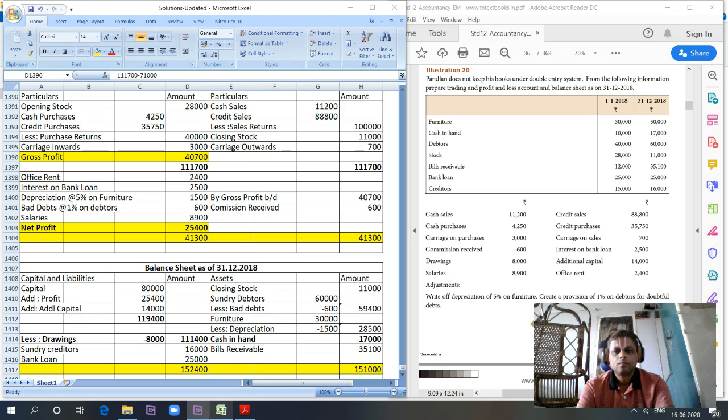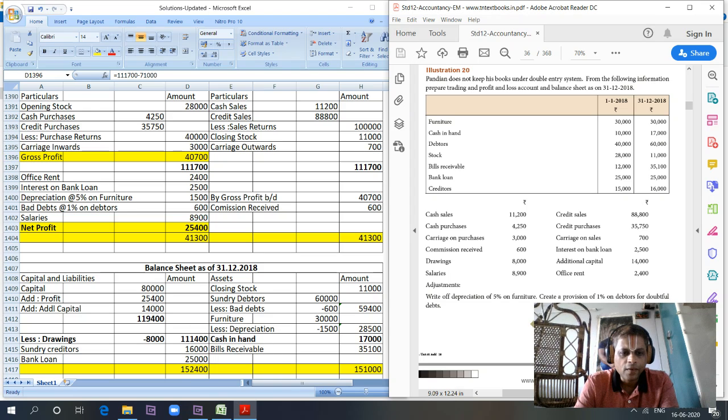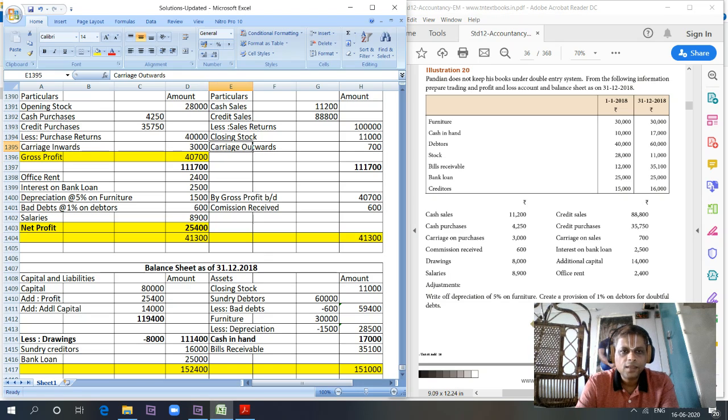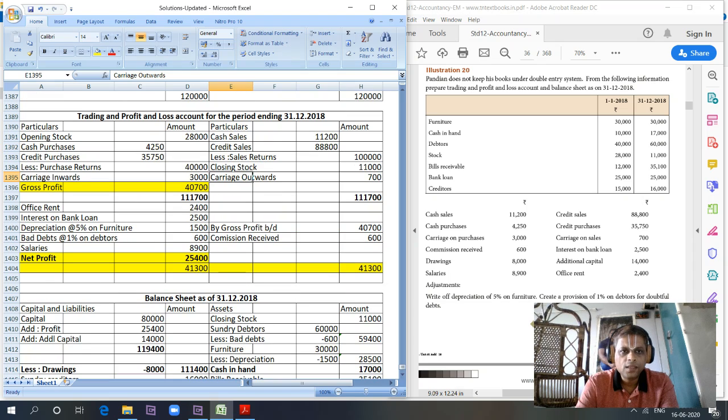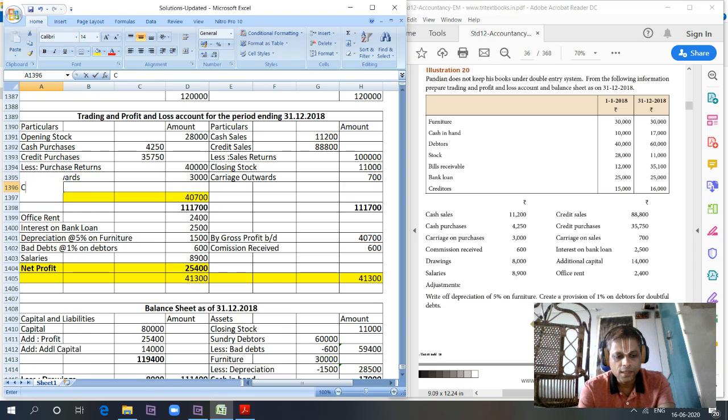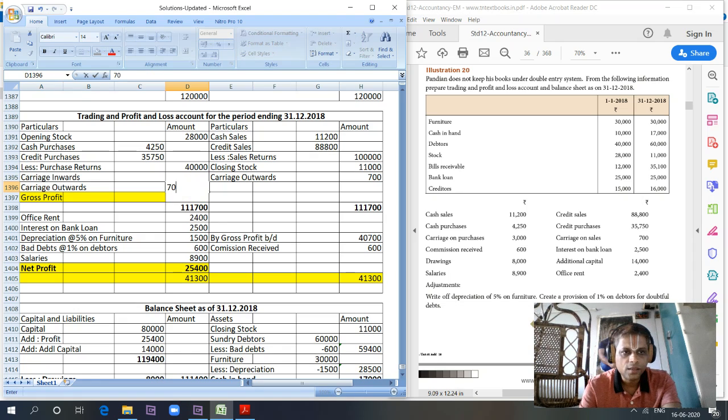Okay, I have identified the error I have made here. If you see here, I've taken carriage outwards as an income. It's a very common mistake that we make. Carriage outwards is still an expense. So we have to insert a row for carriage outwards, which is equal to 700. Then remove it from income.